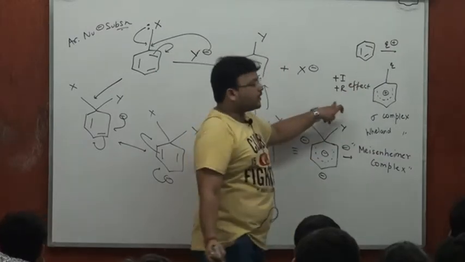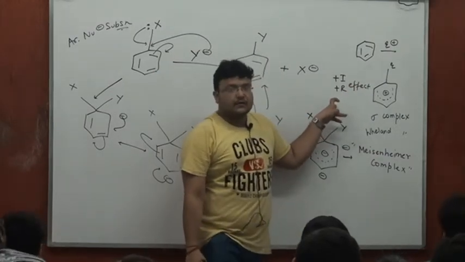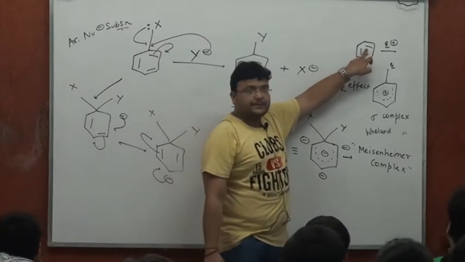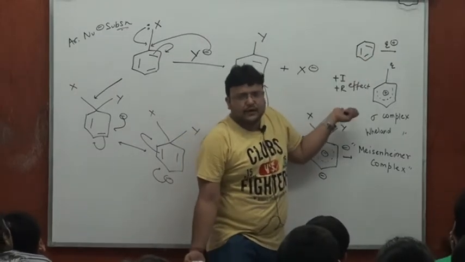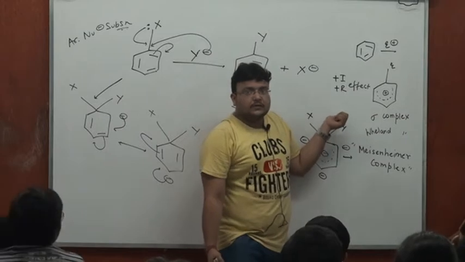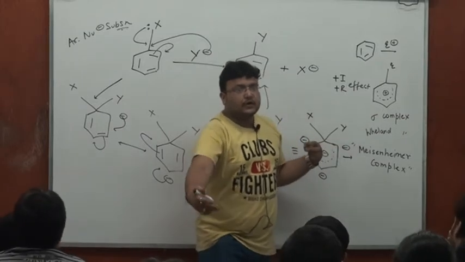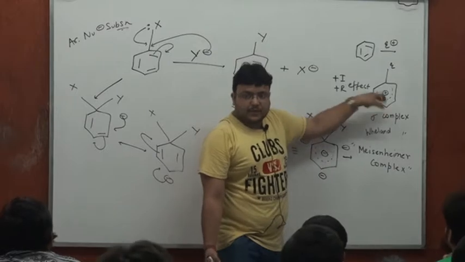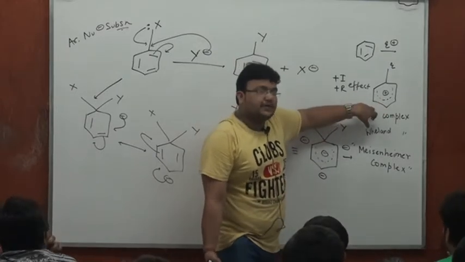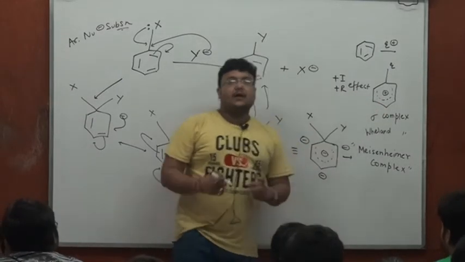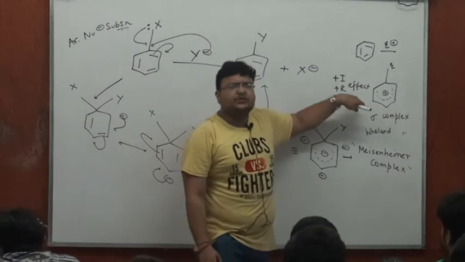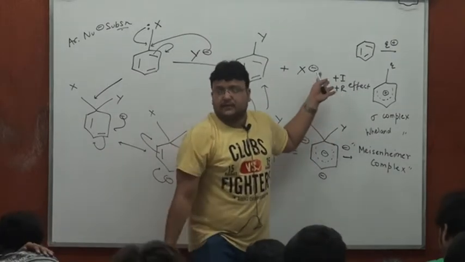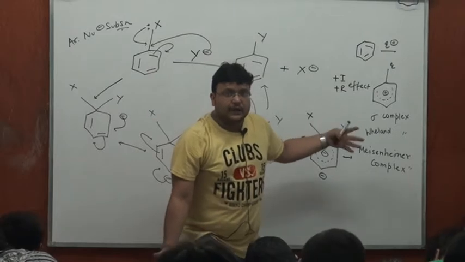Plus I plus R effect on one hand would have increased electron density in the aromatic ring. There are also ortho-para orienting groups as well. Also, plus I plus R electron donating groups would stabilize this positive charge intermediate. So plus I plus R in general in electrophilic substitution increase the rate of the process. They make the ring more reactive. Fair enough.